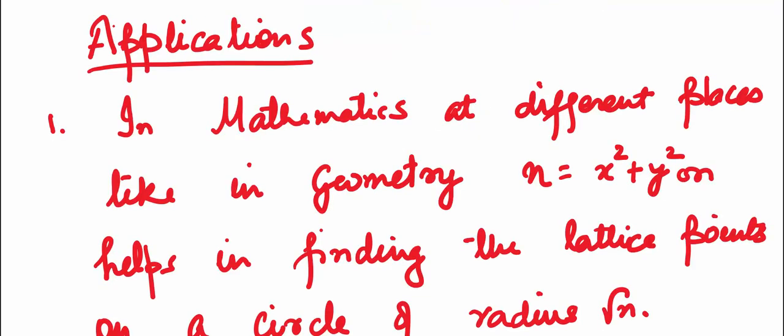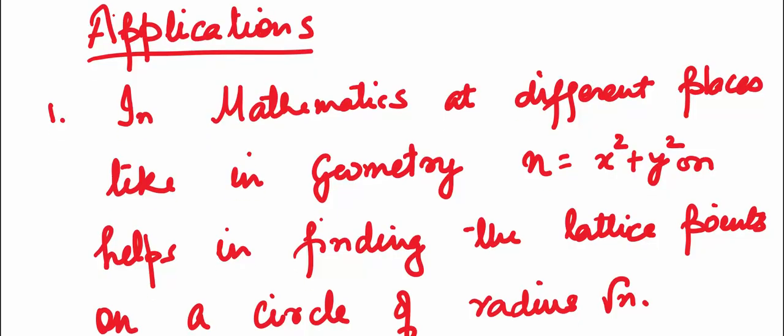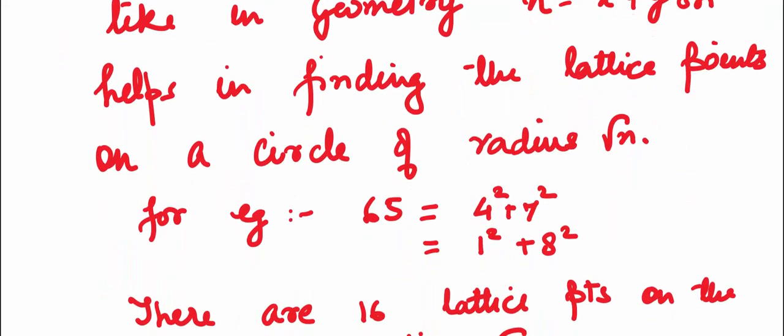So let's come to some applications. In mathematics, at different places like in geometry, if n is x squared plus y squared, then that helps us in finding the lattice points on a circle of radius root n. For example, 65, which is nothing but 4 squared plus 7 squared as you saw above, or it is 1 squared plus 8 squared.